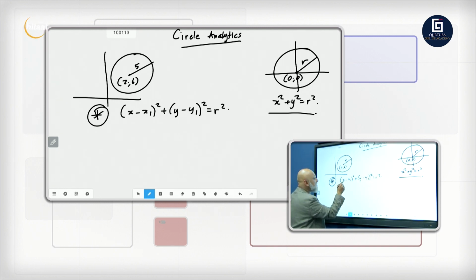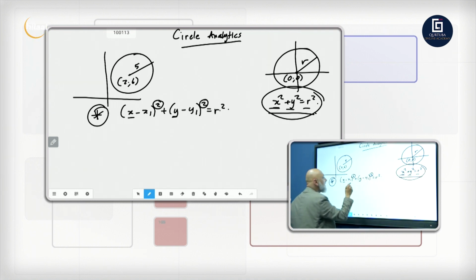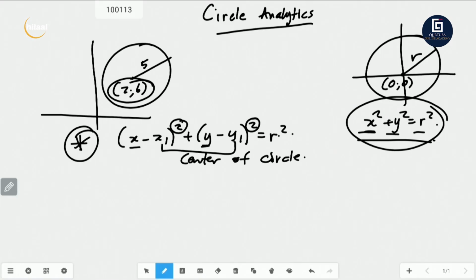It's the same as x squared plus y squared is equal to r squared. Only thing now, because the center has moved, x1, y1 represents the coordinates of the center of the circle. So let's go.